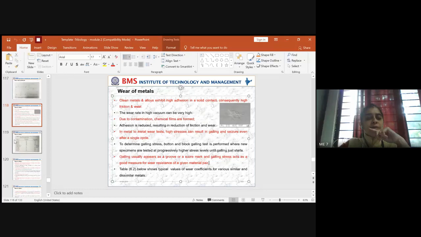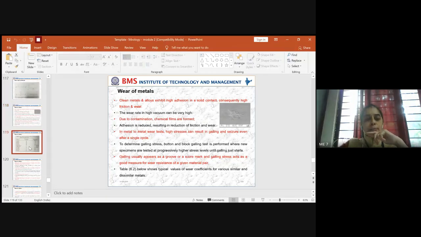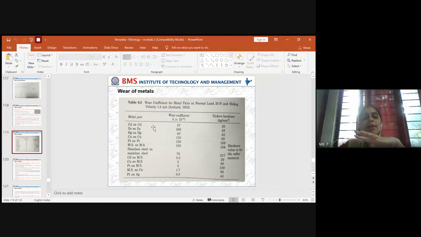So now I've extracted a small table. Wear coefficients for different metal pairs are analyzed for a normal load of 20 newtons. This is the load which has been applied, and here the mechanical components are sliding at a velocity of 1.8 meters per second. This was the data gathered by Archard, long before 1953.